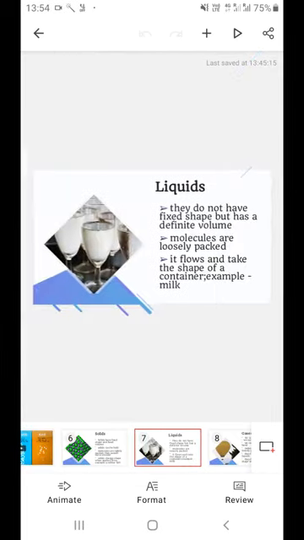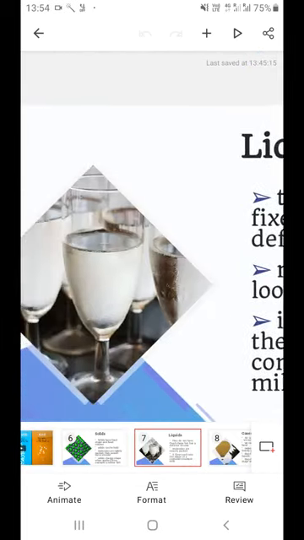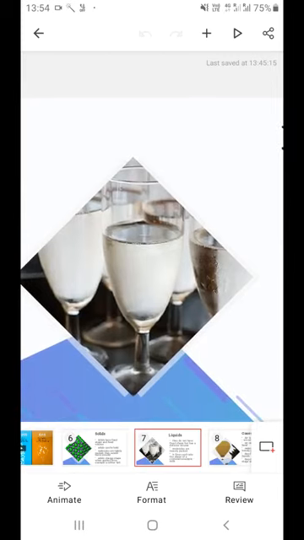Since we now know solids, we'll move to liquids. Let's see this photo over here. A glass full of water. You must be having juices in a glass. You drink water from water bottles or from a glass. Or daily we require milk. Right? So with all of these, can you directly hold them and start eating them? You cannot eat liquid because it flows. It is not hard. Okay?